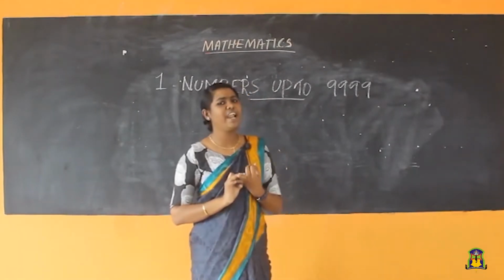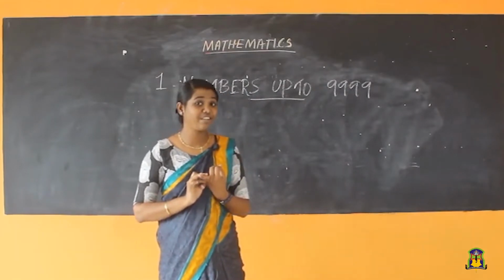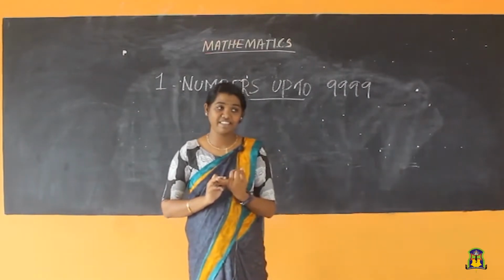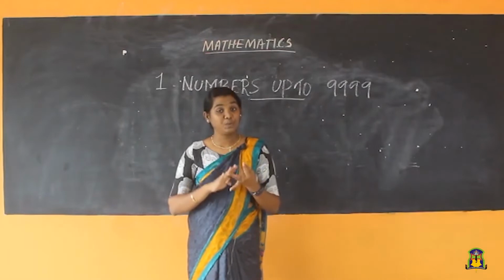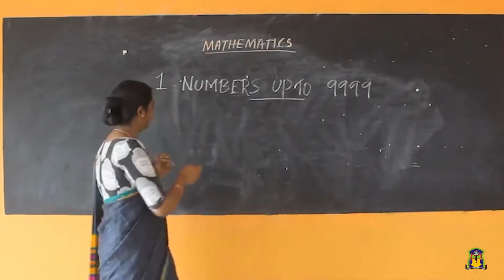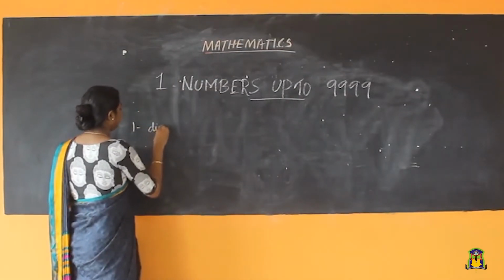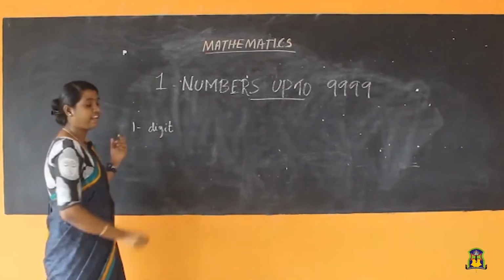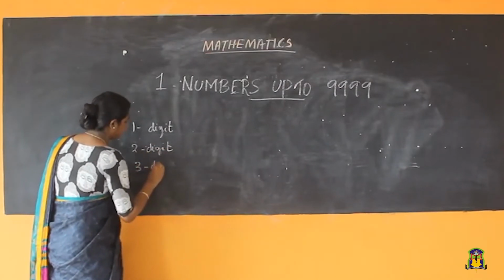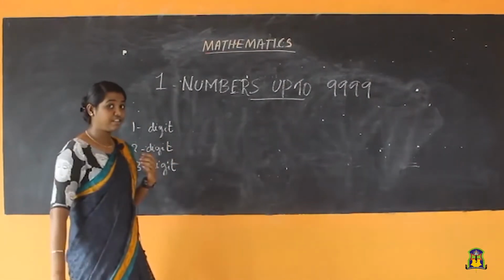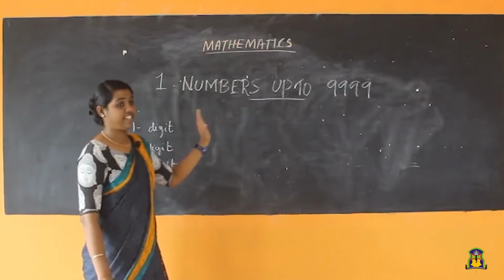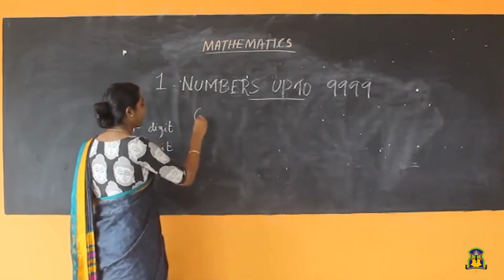Okay students, let's recall what was studied in the last class, that is, in the 2nd standard. In 2nd standard you have studied 1-digit numbers, 2-digit numbers, 3-digit numbers and more. Let's recall those things. So, this is 1 digit, next is 2 digit, 3 digit. Now, teacher is going to partition the board into 2: the first column is the greatest, the second column is the smallest.